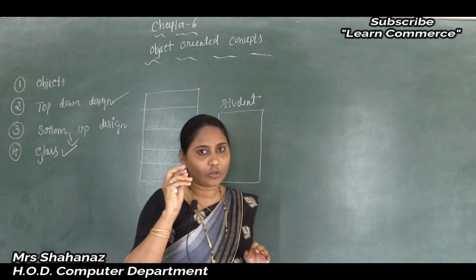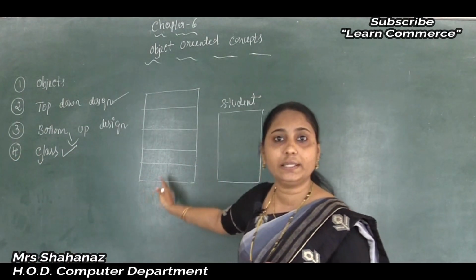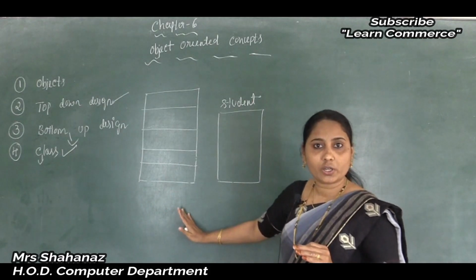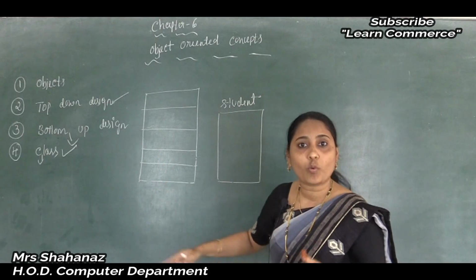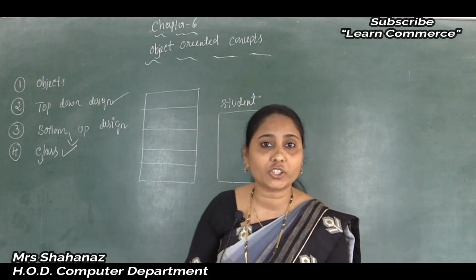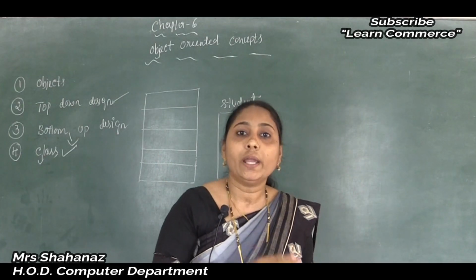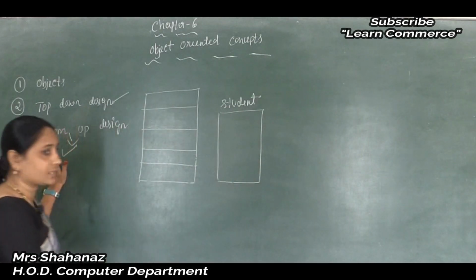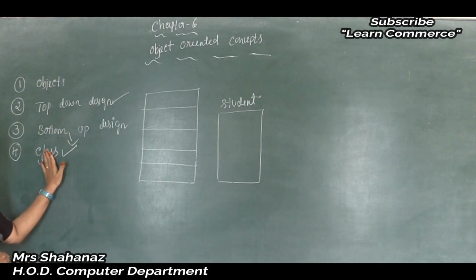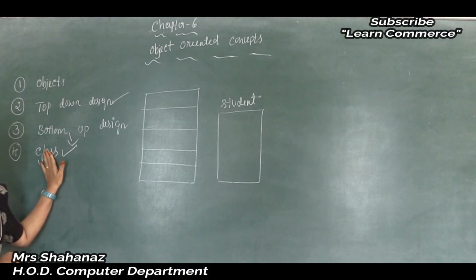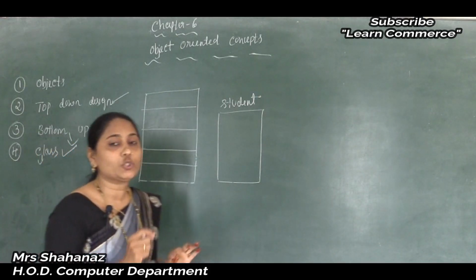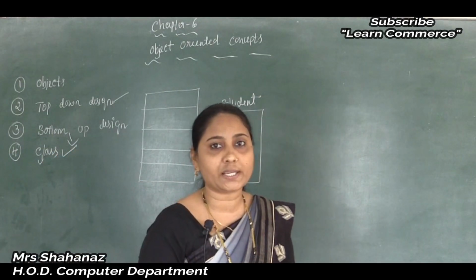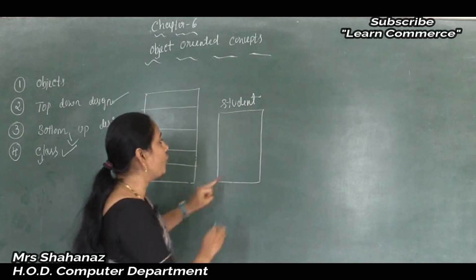So depending on the class name we are going to select the data and the functions. So clear now about our class here? That means the class specifies what type of data or what type of function we need to include in the object of that class. Or in simple meaning, the class is a template from which objects are created. Clear this one? It is a template from which we are going to create the objects. The objects are the data and the functions.